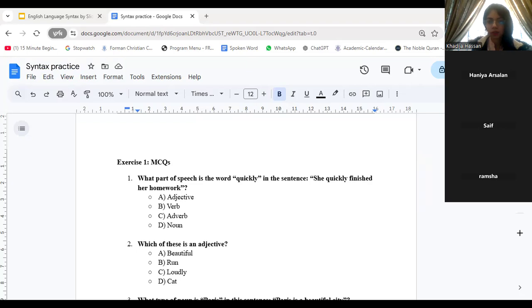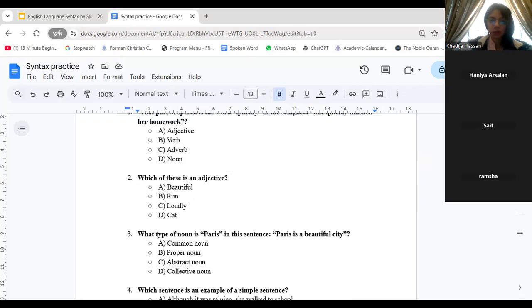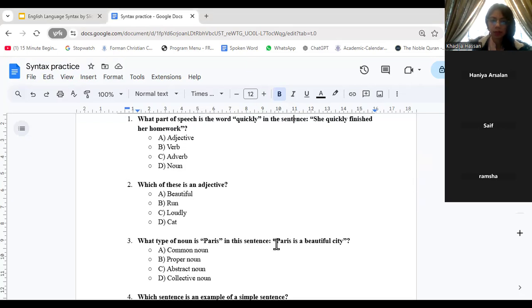And moving on to question number 3. What type of noun is Paris in the sentence? Paris is a beautiful city. Is it common? Is it proper? Is it abstract? Is it collective?